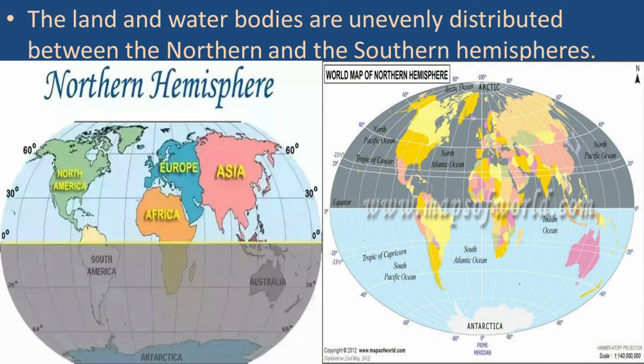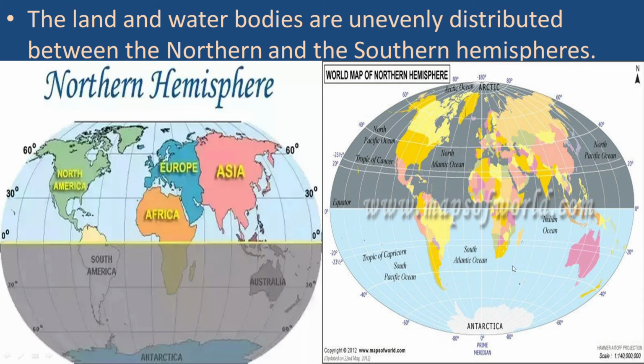The land and water bodies are unevenly distributed between the northern and the southern hemisphere. In the northern hemisphere, you can see more land, and in the southern hemisphere, you can see more water bodies.